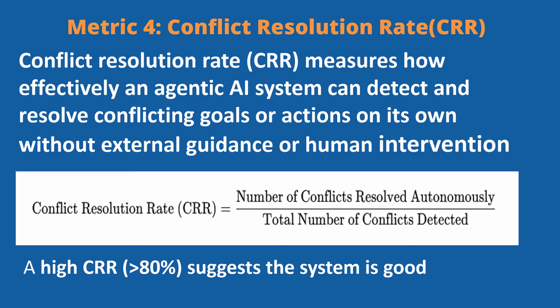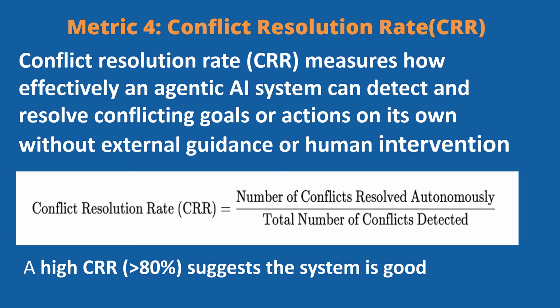A high CRR indicates strong autonomy and coordination capabilities. A high CRR, for example, more than 80%, suggests the system is good at self-coordination and policy alignment. This is essential for large-scale multi-agent or enterprise AI orchestration systems.